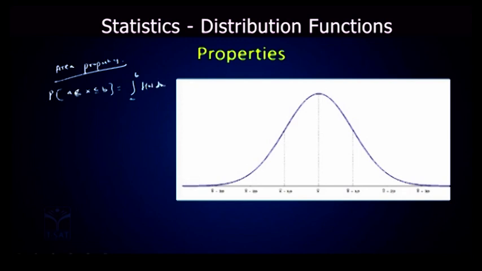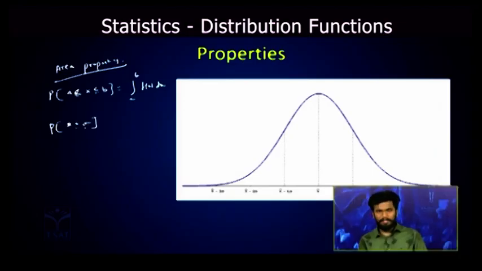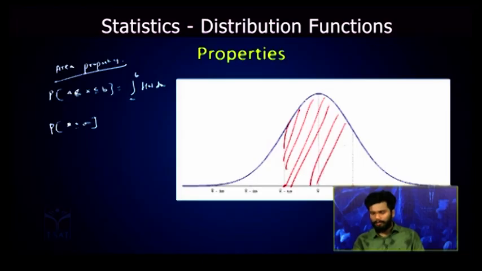Now if I want to find the probability lying between mu plus or minus sigma, that is, look here, x bar minus sigma and x bar plus sigma. This is the area lying between mu minus sigma and mu plus sigma.